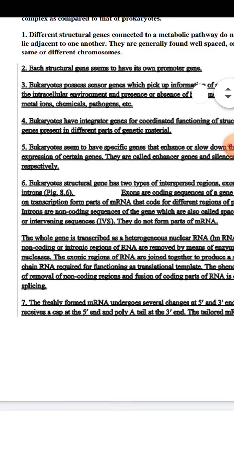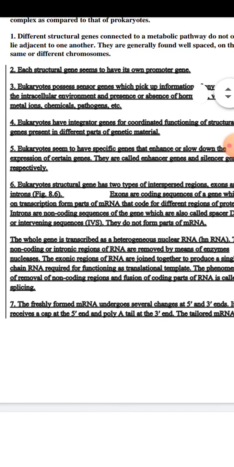They are called the exons and the introns. In the prokaryotic gene, we have seen that they are made up of the structural genes like LAC-Z, LAC-Y and LAC-A, followed by the promoter gene, operator gene, and lastly the inducer gene. Here in the eukaryotes, you will observe that the structural gene has two types of interspersed regions called exons and introns.